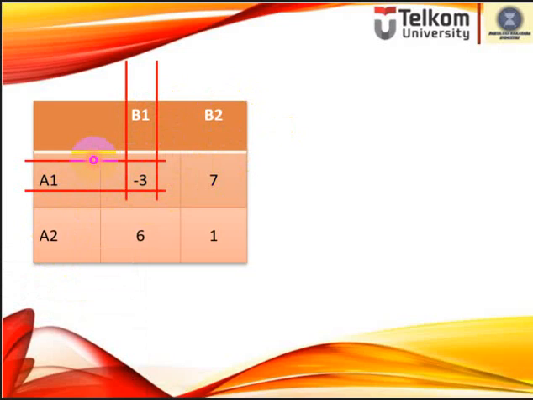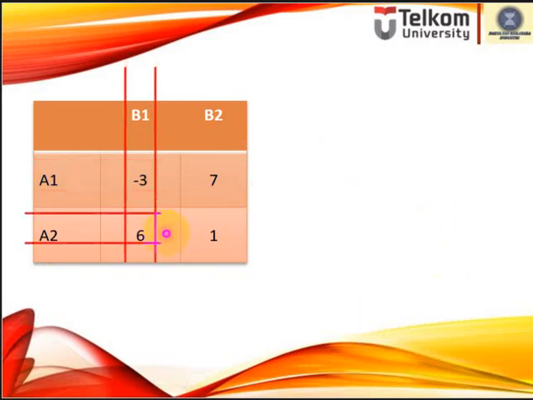The first condition is maybe good for B but bad for A because the value is negative 3. After this condition, which one should move first, A or B? A, very good. The one who should move is player A because the number is bad for A, so A will change to A2. So 6 is the payoff, but the strategy change is A1 to A2.